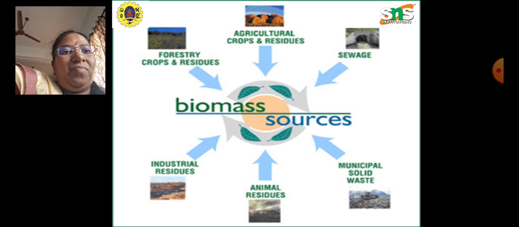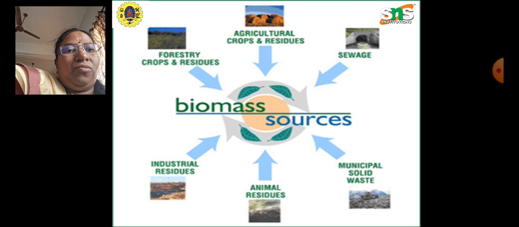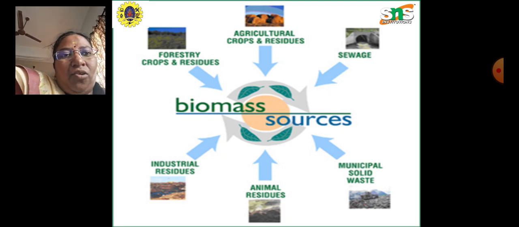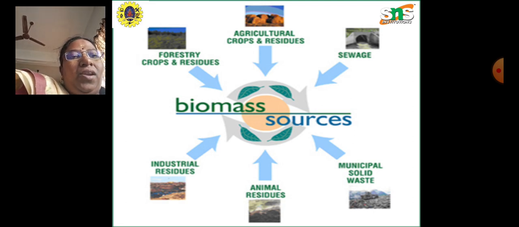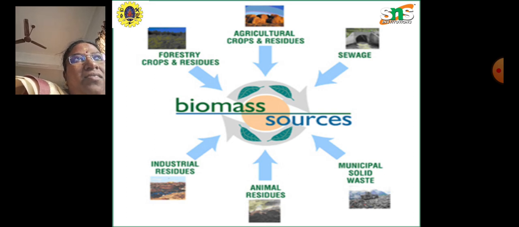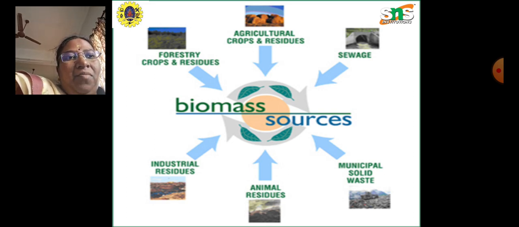As you all know, we have 33% of forest land cover in India, and certain lands are barren lands. So that can also be utilized for plantation of energy crops. One good example is Jatropha curcas, an energy plantation plant which can be utilized for making biodiesel.